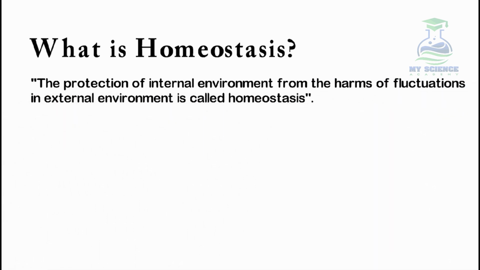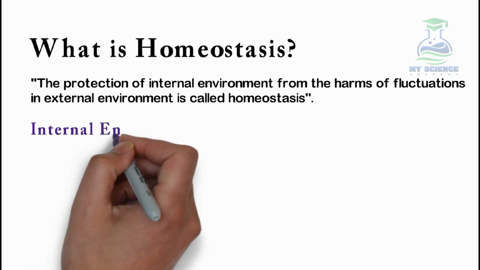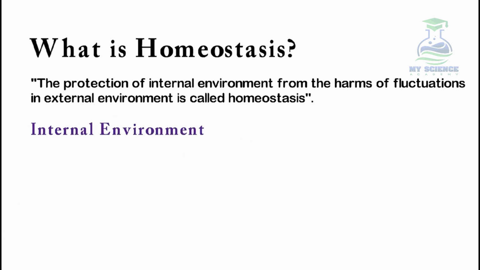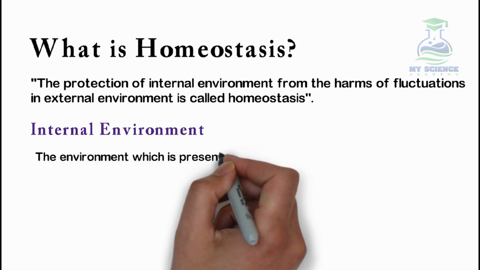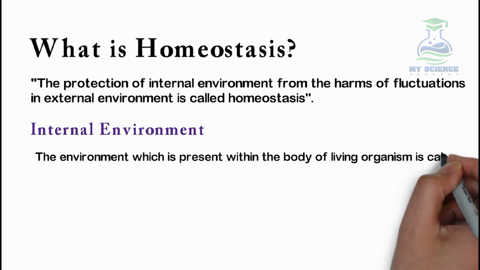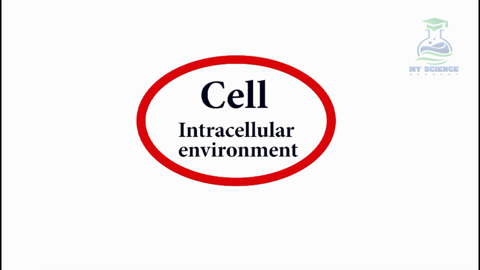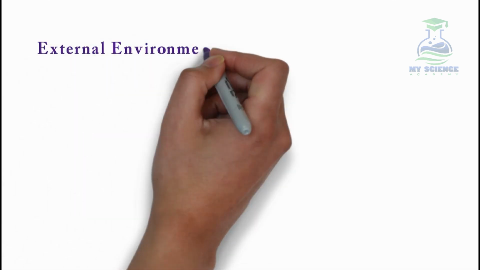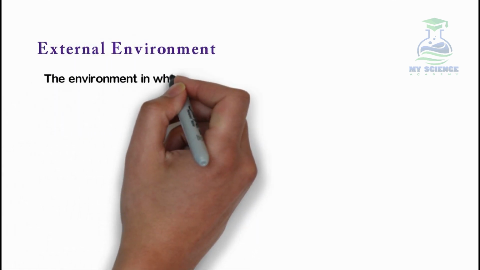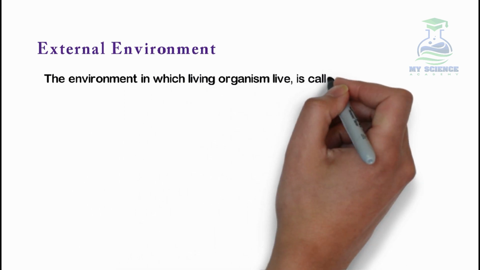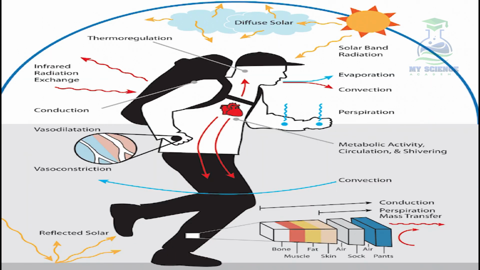is called homeostasis. What is meant by internal environment? The environment which is present within the body of a living organism is called its internal environment. The environment inside the cell is the internal environment and outside is its external environment. Now what is meant by external environment? The environment in which living organisms live is called its external environment.